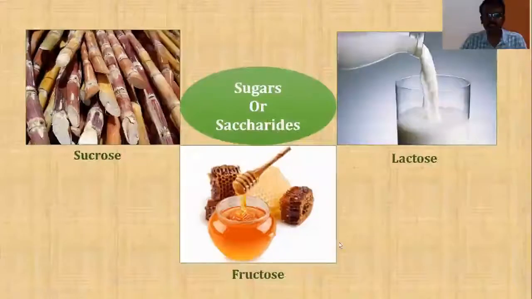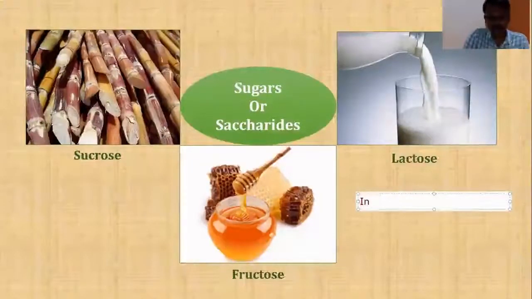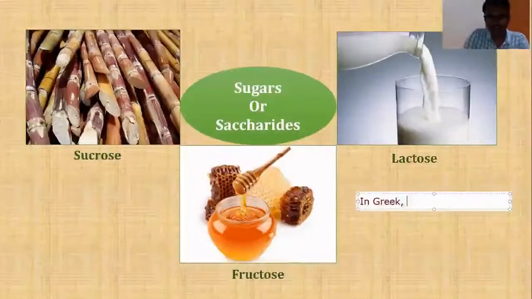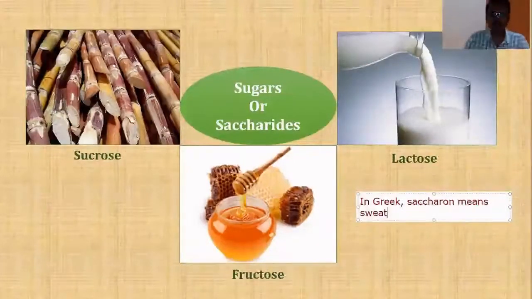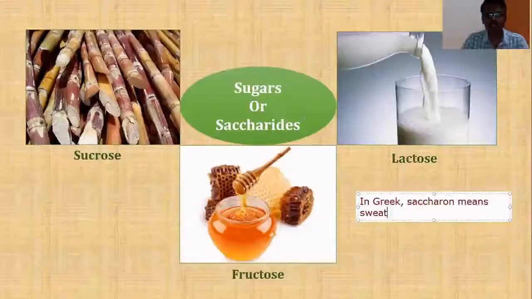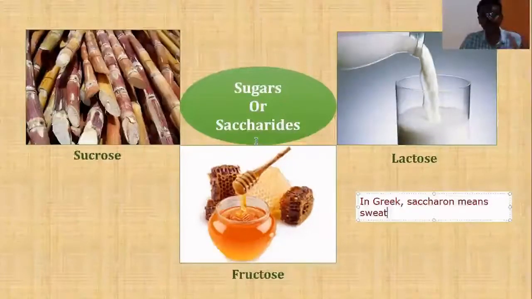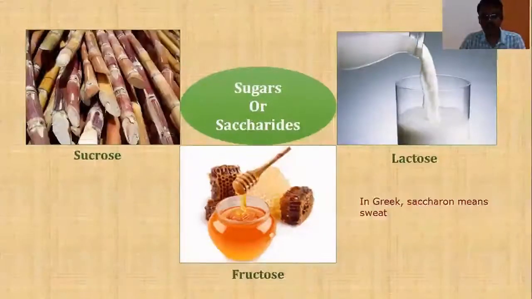Students, in Greek, saccharon means sweet. Therefore, these are called by the name saccharides or sugars. Sugars are those substances which have sweet taste. So now we came to know that there are some carbohydrates which are sweet in taste, and they'll be put under the category of sugars or saccharides. Now let us move on and consider a few more examples.